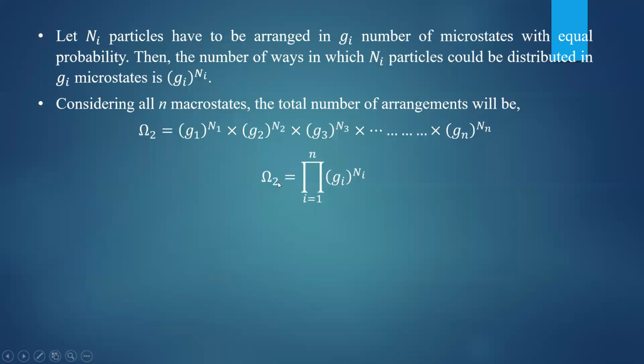So that is how we can find it. Therefore, omega 2 will be the product of Gi to the power Ni. So you have to take G1 to the power N1, G2 to the power N2, like that.